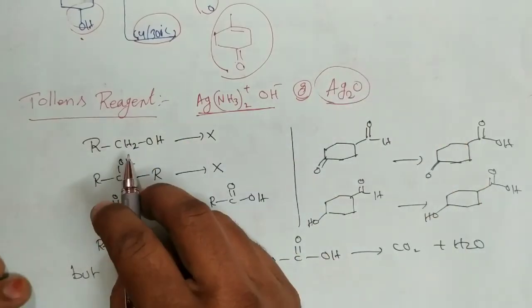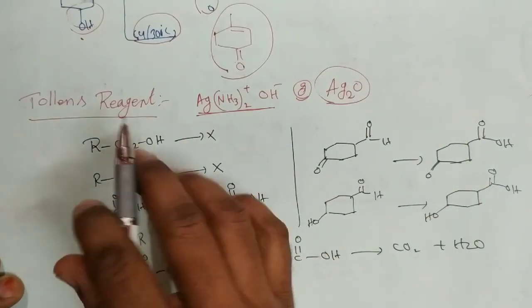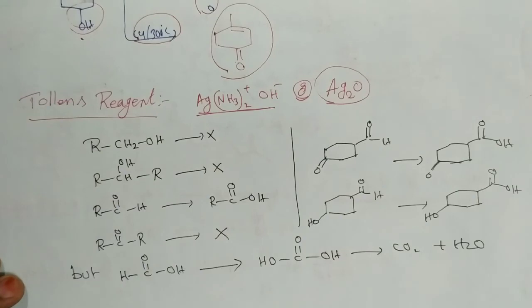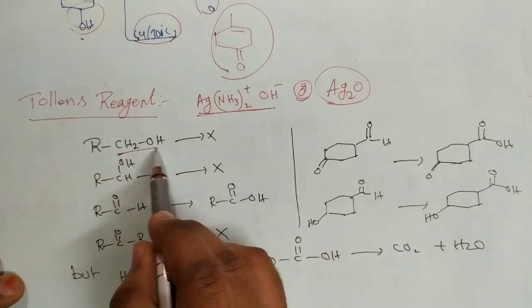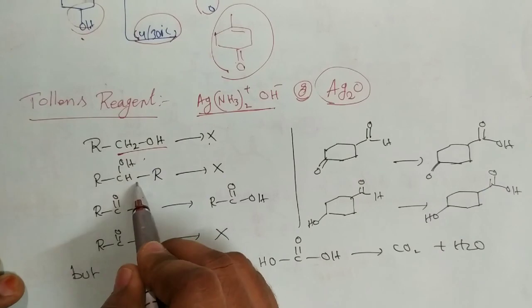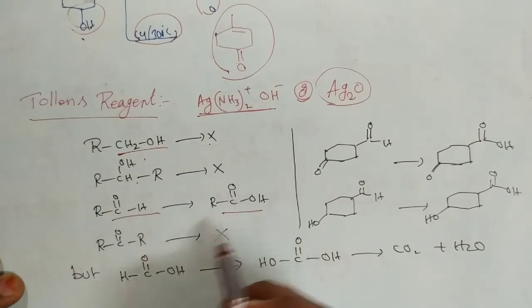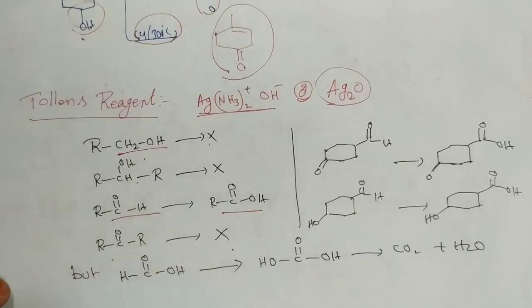Now, by using this reagent generally we can identify the aldehydes, because only aldehydes can be oxidized to the carboxylic acids with Tollens reagent. The specificity of the Tollens reagent is that it can oxidize only aldehydes, but not alcohols, and not ketones. Here alcohols are not oxidized, primary alcohols, secondary alcohols, but aldehydes can be oxidized, and ketones are not oxidized.